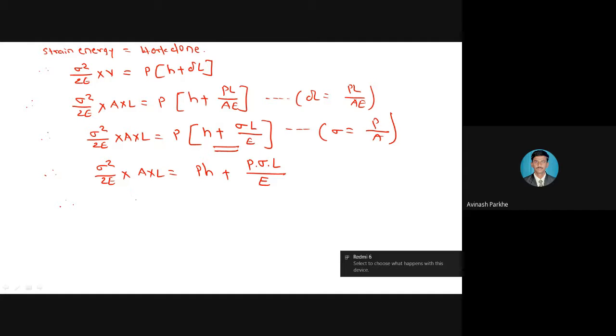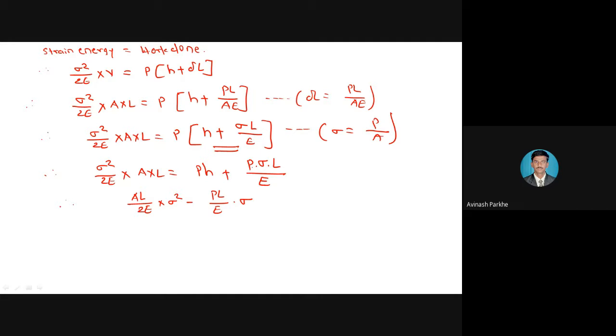So what I will write, just see here, AL upon 2E into sigma square, okay, minus this is the PL upon E into sigma, right side last time काय आहे positive आहे, plus P into sigma into L divided by E. At the right side it is positive. If I take this particular term to the left side, it becomes negative. Similarly, minus this P into H present at the right side, that is positive. If I take it to the left side, it becomes minus pH is equal to 0.